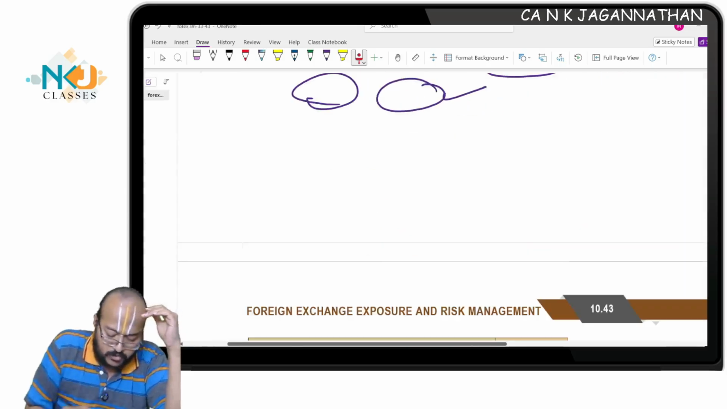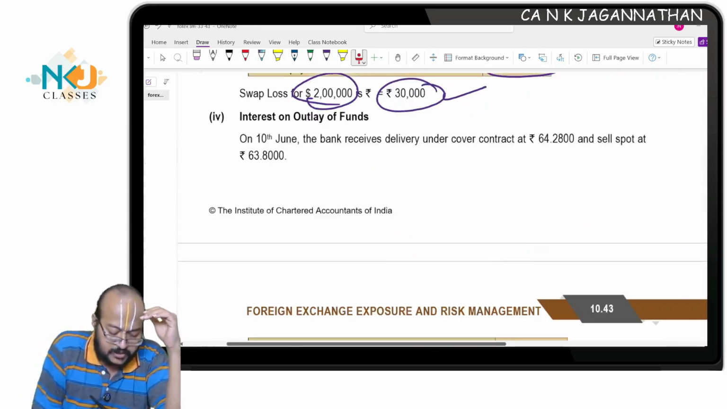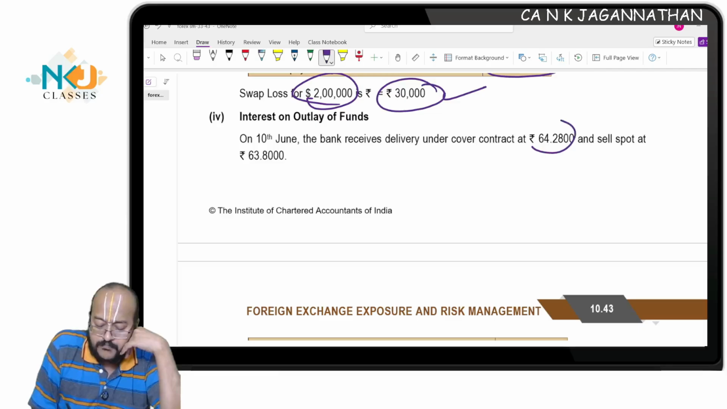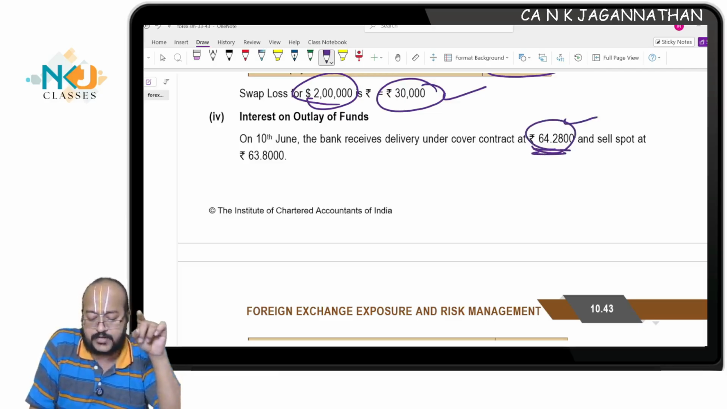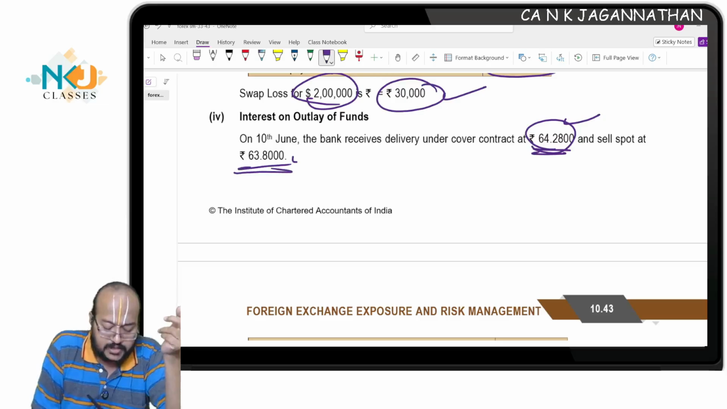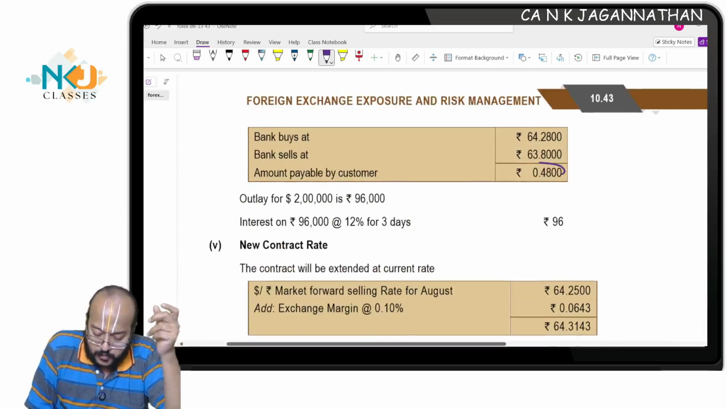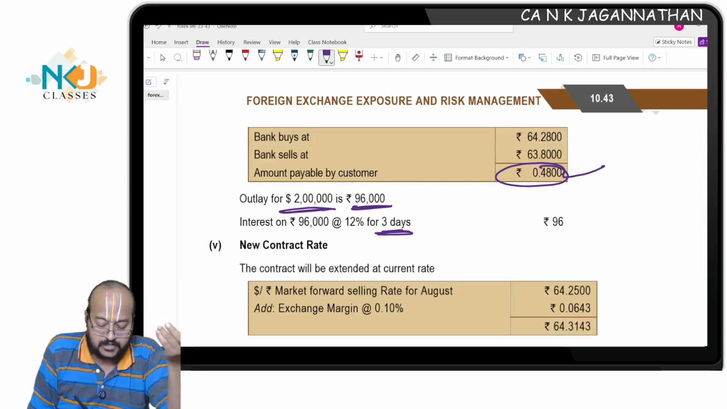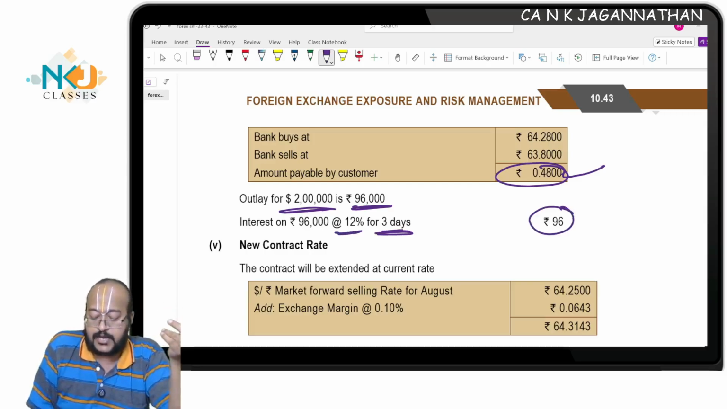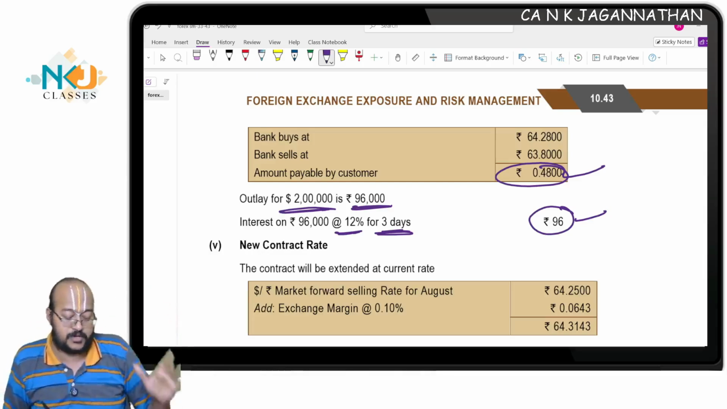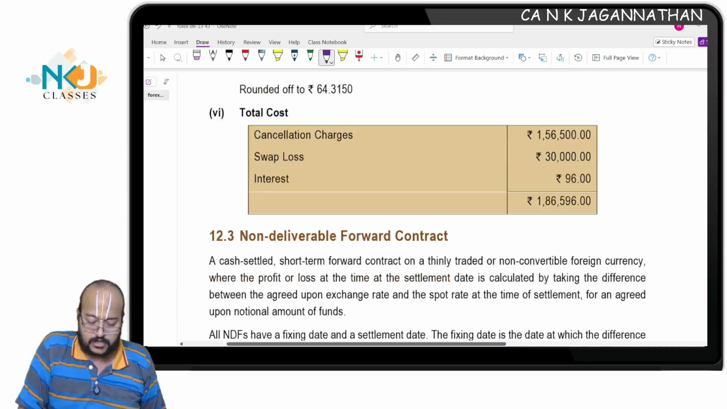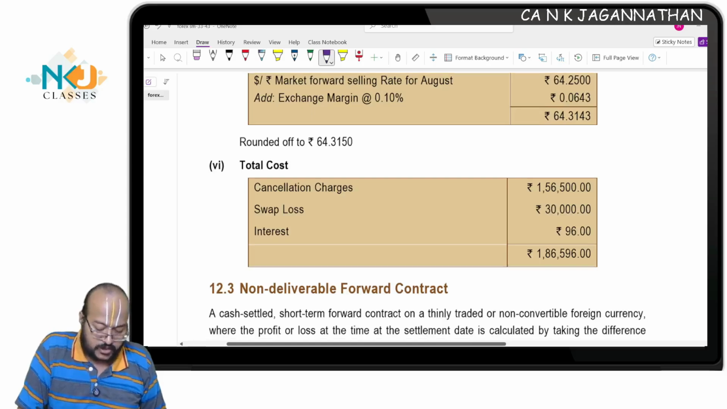This is how they have computed the interest on outlay of funds. On 10th June, the bank receives a delivery under cover at 64.28, it has to pay. This is the outflow and this is the inflow. The differential amount is 0.48 per dollar. For $2 lakh, it is 96,000. And for 3 days, which is 3 by 365 into 12%, I get interest as 96 rupees. Okay, the new contract rate, that is not an issue. I'll come back to the new contract rate later.